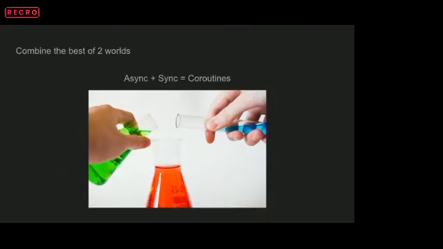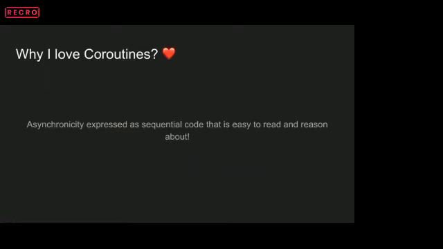This coroutine combines the best of the asynchronous and the synchronous programming paradigms, right? Coroutines support was added to Kotlin in 1.1. Yeah, in Kotlin 1.1 coroutines were added. So they have been solving the issues for us, and we don't need to go to any other library.